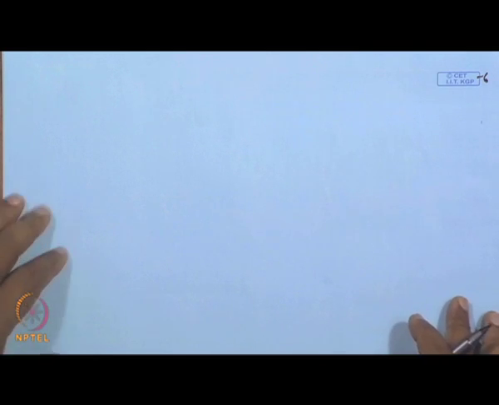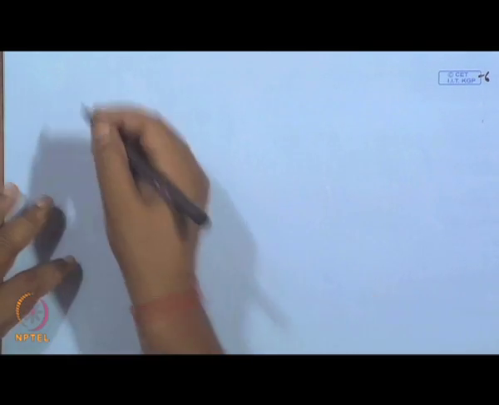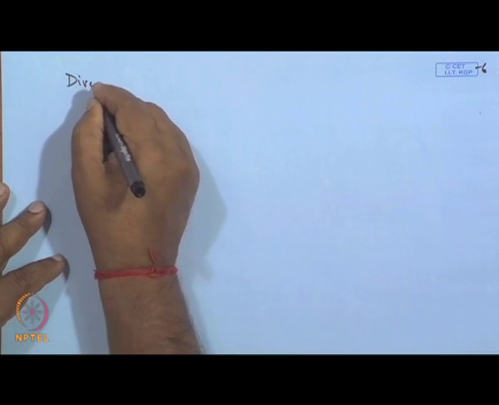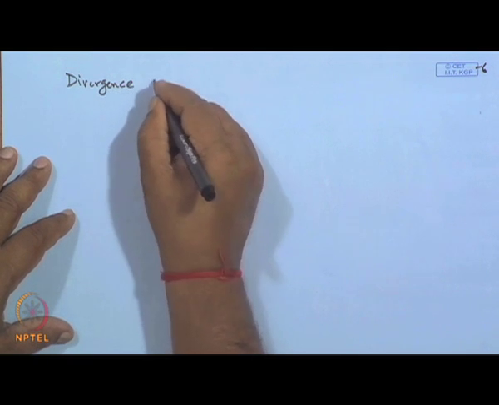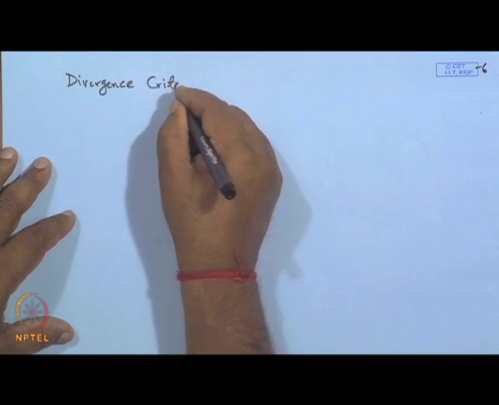Clear? So, now there are some criteria for divergence. We call this the divergence criteria.